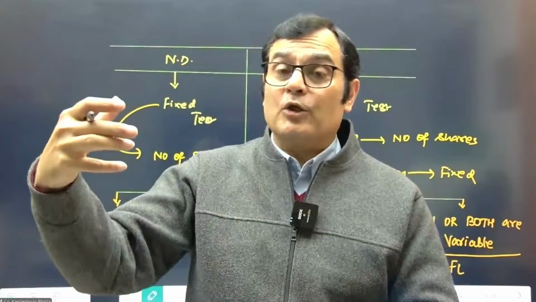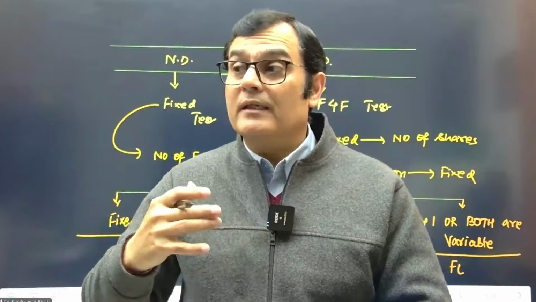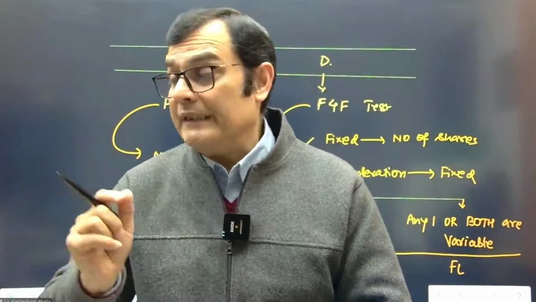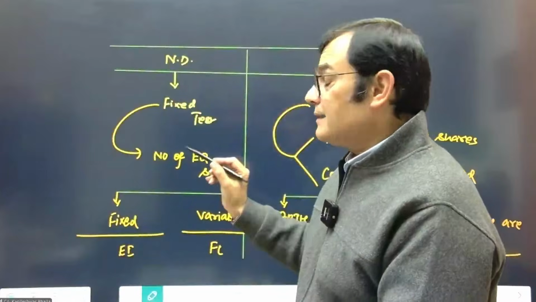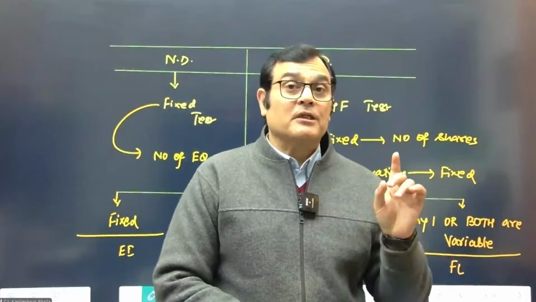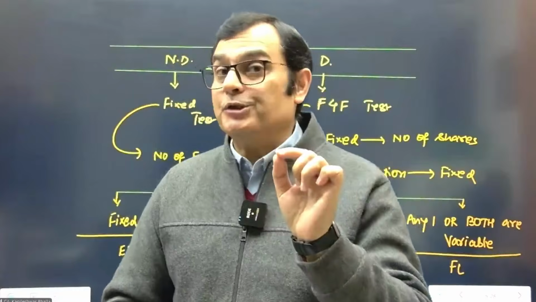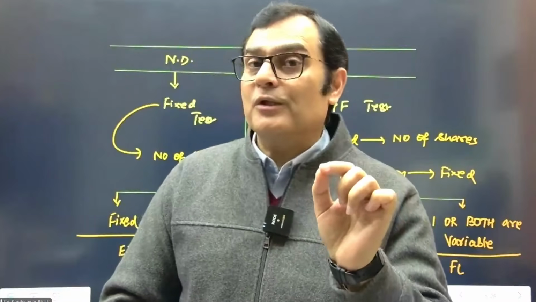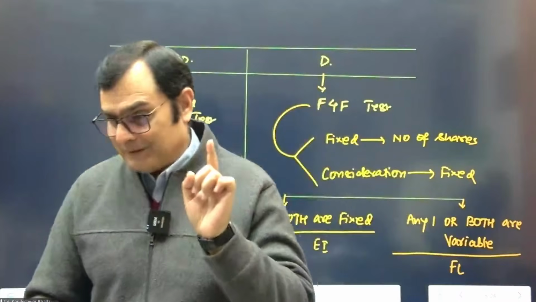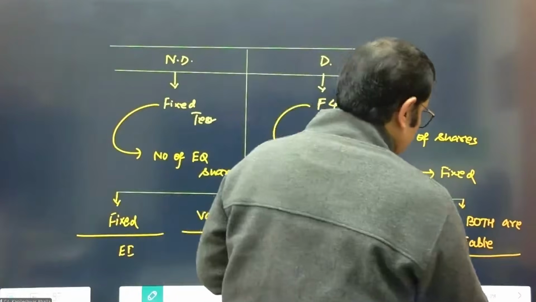When you look at a non-derivative, consideration is already collected. It's only the number which relates to the future. So only the number would decide whether it is equity or liability. Consideration has got no role to play. But in terms of derivative instruments, the consideration is yet to be collected. So the consideration and the number both are going to play a role for a derivative instrument. Okay, so this part is done. Let's go further. That was mind map number 2.